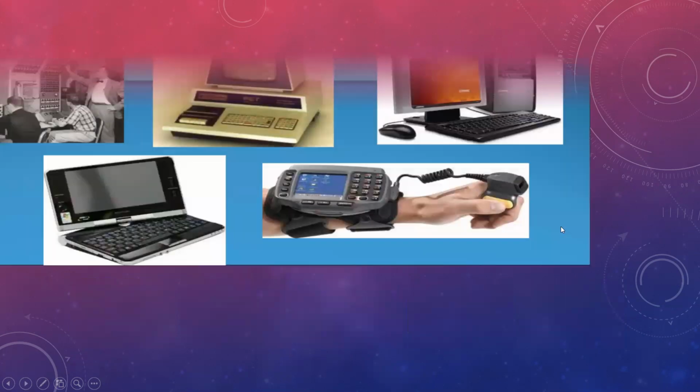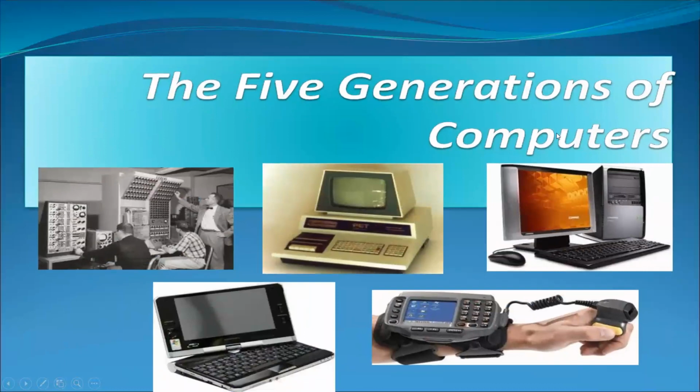Okay, let's start with the five generations of computer. See the photos. This is the analytical engine Mr. Charles Babbage developed. When Charles Babbage developed this machine, it looked like a big machine. Then after a few years, it developed like this machine. Then afterwards, it looked like this. Then the laptop came into existence, and this is the future one. Is it looking interesting?